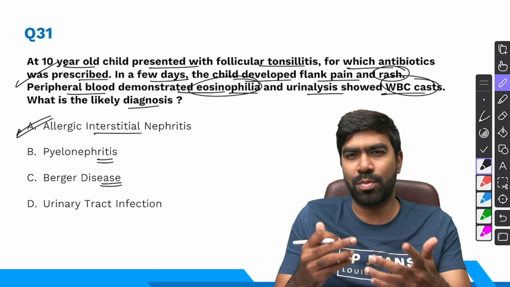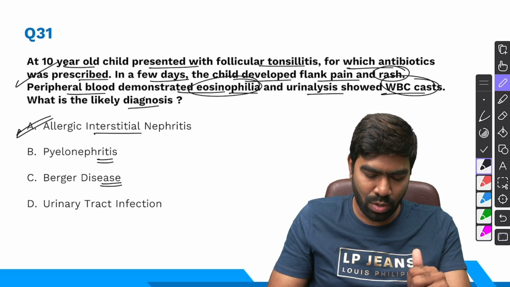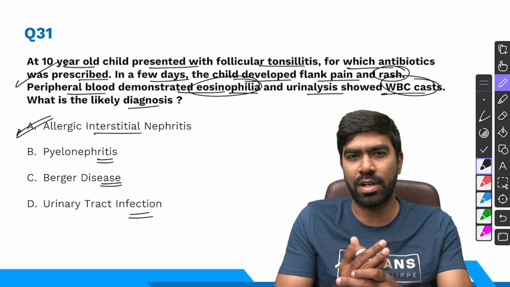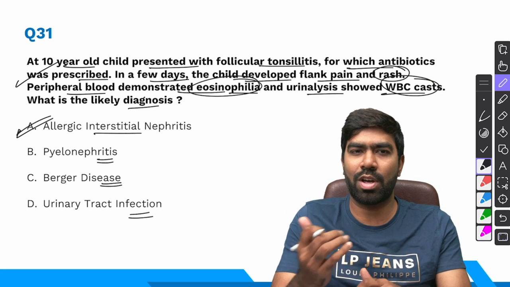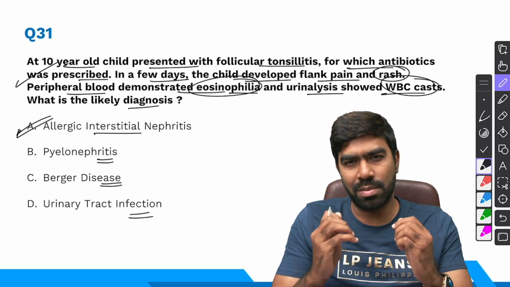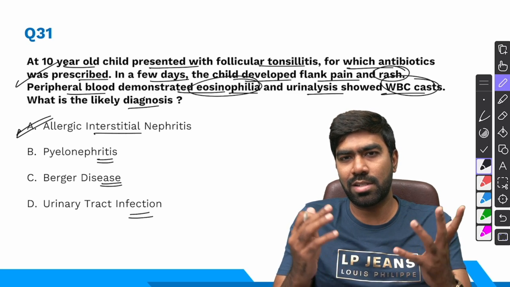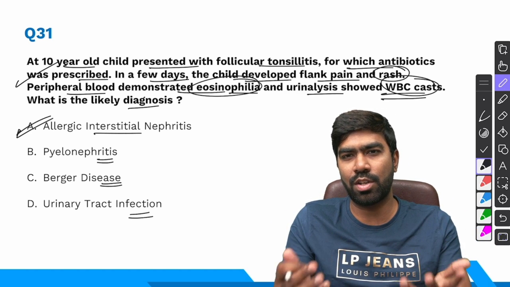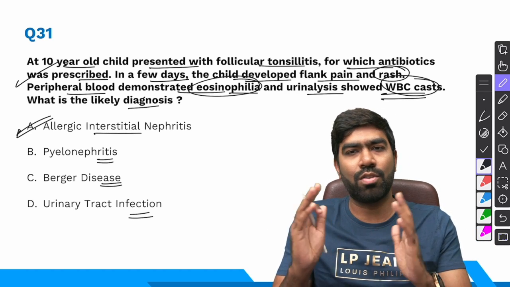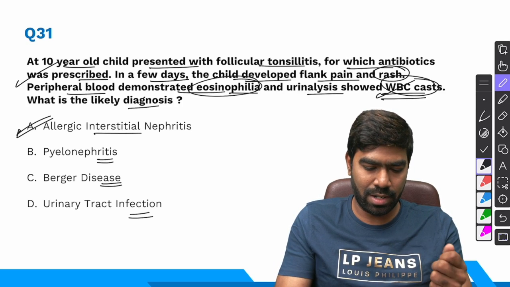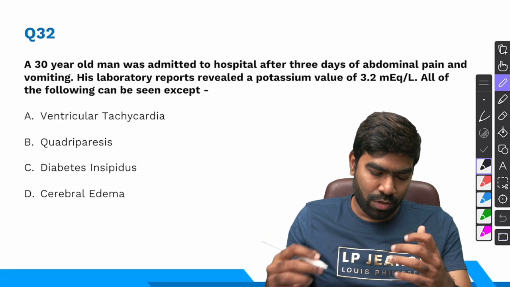Berger disease is IgA nephropathy. It's a completely different disease altogether, and urinary tract infection is also something like pyelonephritis only. The patient would have had fever and the history would have been different. The right answer for this question is simple, straightforward option A, allergic interstitial nephritis. And you all know that these WBC casts that you see are associated with negative urine cultures because it's a sterile pyuria, right?